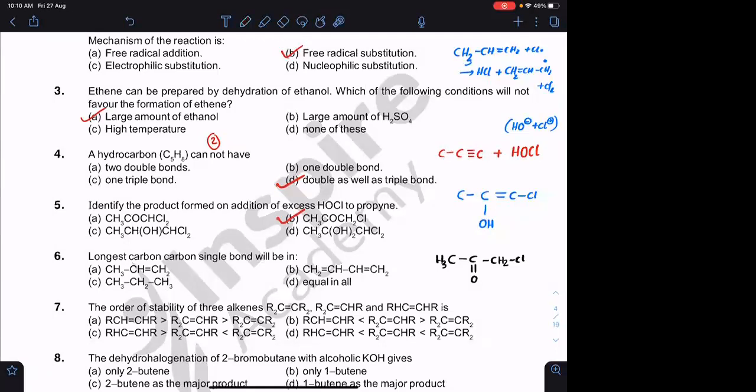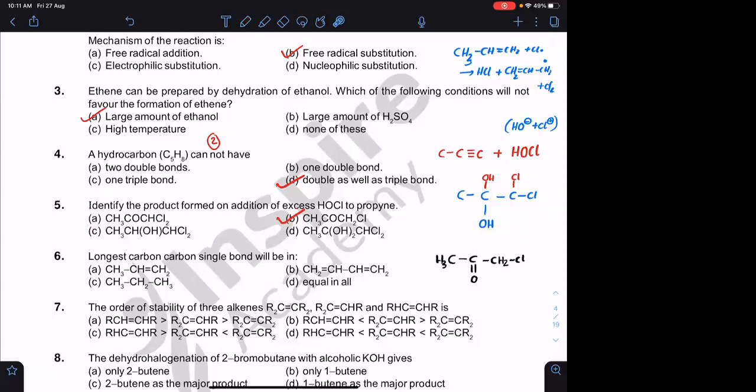When can you get option D? बिना tautomerize होके, if you are adding Cl here, another molecule of Cl, and you are adding another molecule of OH, you will get option D. And option D जैसा रुकेगा नहीं. Suppose in case if you are doing that without tautomerizing, if you are adding another molecule of HOCl, यहाँ पे Cl add होगा, यहाँ पे OH add होगा. Two OH groups on the same carbon atom are unstable. If you remove H2O, you will be forming option A.